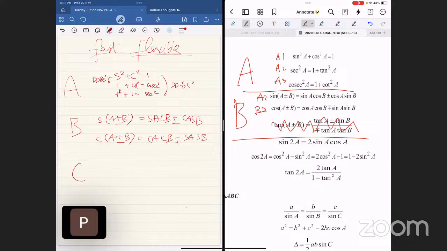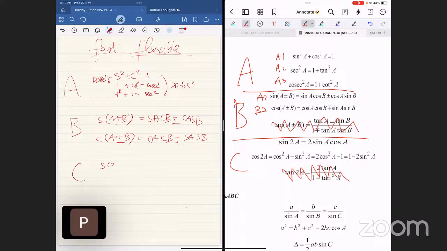I am describing the connection between section B and section C. Again, I'll just ignore the tangent one. Section C is simply section B. Why am I describing this connection to you? Because they will exploit this connection in the exam. It doesn't seem to be apparent here, right?